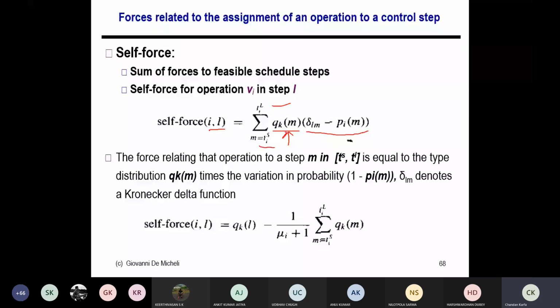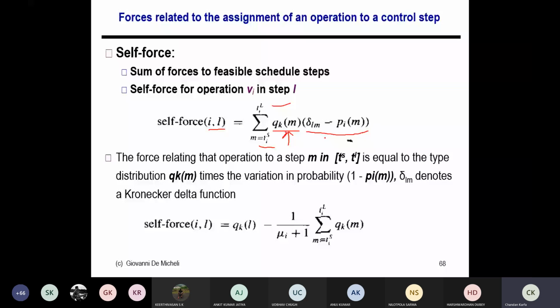If you schedule the operation in one timestamp, as I mentioned, the probability of that particular timestamp will become 1, and for the rest of the timestamps it will become 0. The probability I assumed earlier was 1 by mobility plus 1, so 1 by 2 or 1 by 3, and based on that I calculated the operation type distribution.